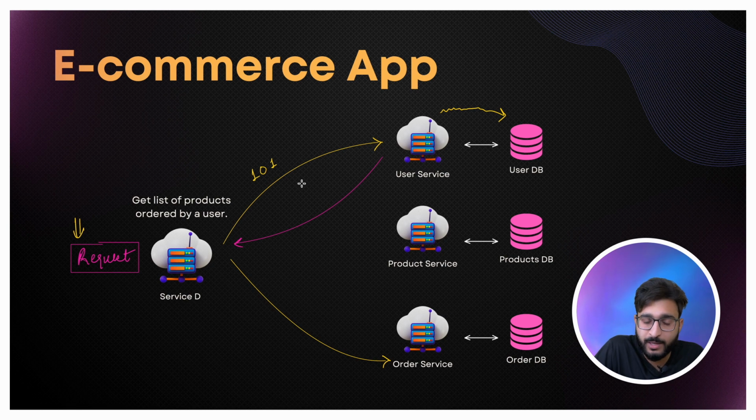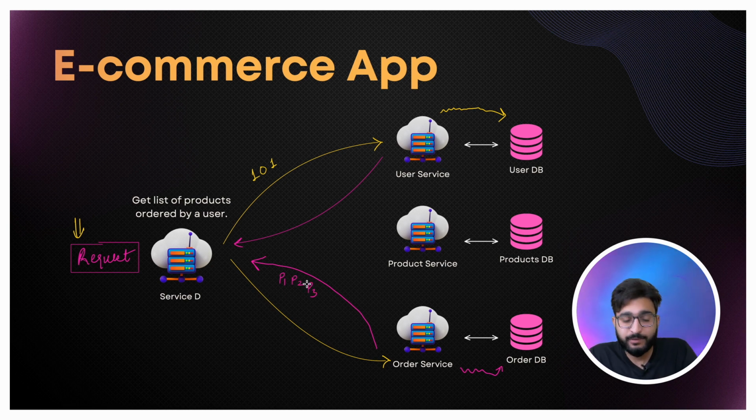This is the first step, then this is the second step. Now the request is made. Now this order service will internally talk to this order DB, and then it will send the response back to service D, right? So service D will receive that response, okay? So maybe it will receive some product IDs, let's say P1, P2 and P3, right?